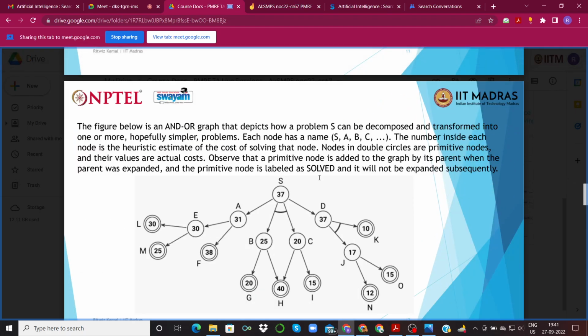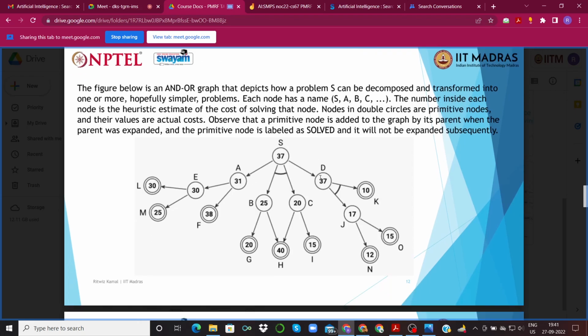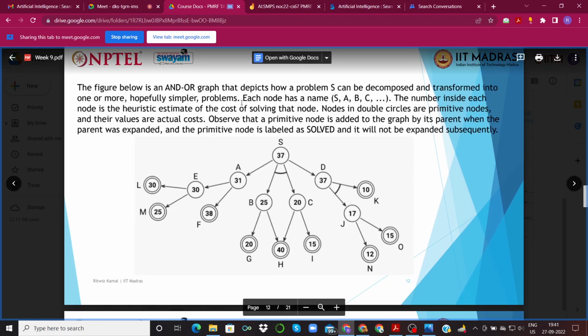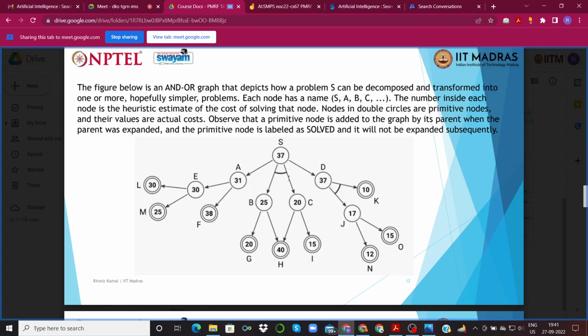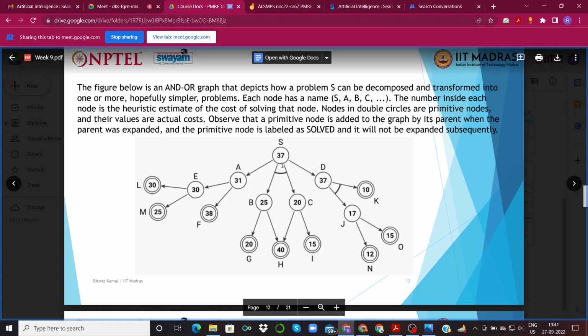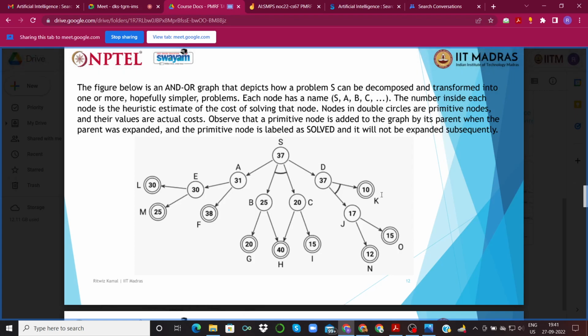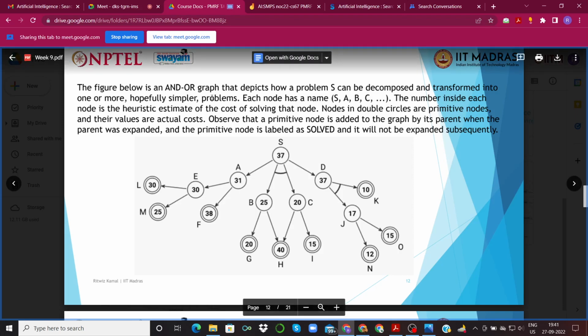So that wraps it up for our graph plan. And next we are going to look at the AO star method, for which we are going to use this AND-OR graph. Just to give a brief recall of whatever the professor had discussed in the lectures: this is a goal tree, and we are trying to move from one goal to another sub goal, and potentially simpler problems, as is written over here.